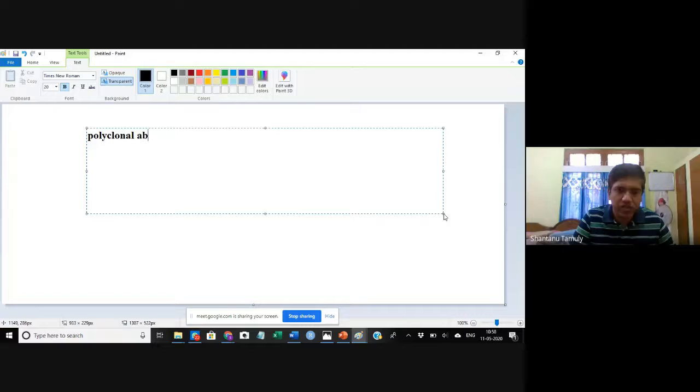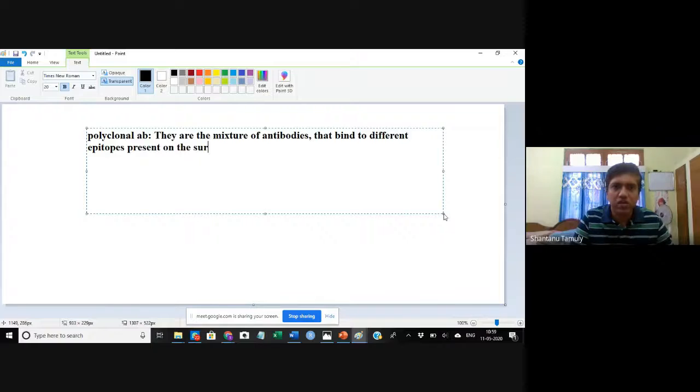Polyclonal antibodies are a mixture of antibodies that bind to different epitopes present on the surface of an antigen.